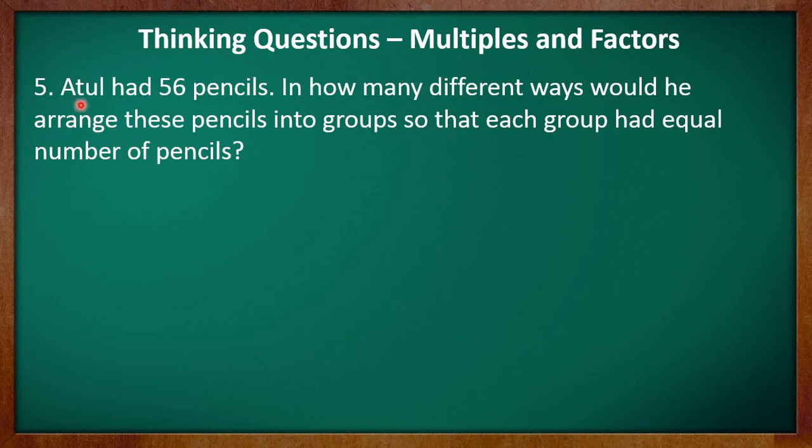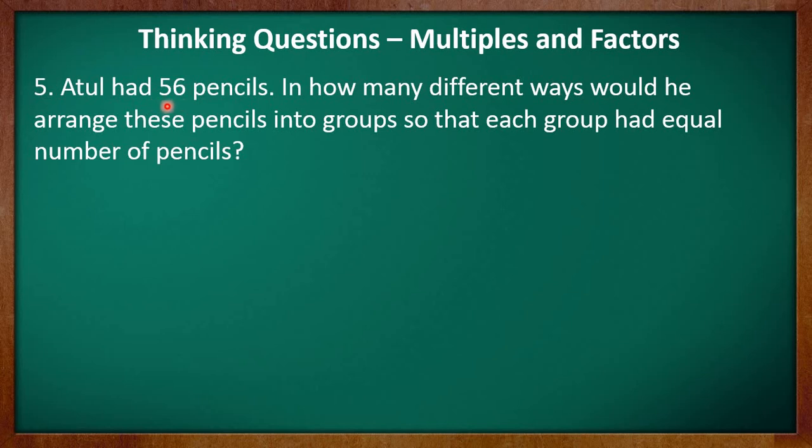It says, Atul had 56 pencils. In how many different ways would he arrange these pencils into groups so that each group had an equal number of pencils? Now kids, in order to find out the ways in which Atul may arrange these pencils, we have to find the factors by multiplication for number 56.